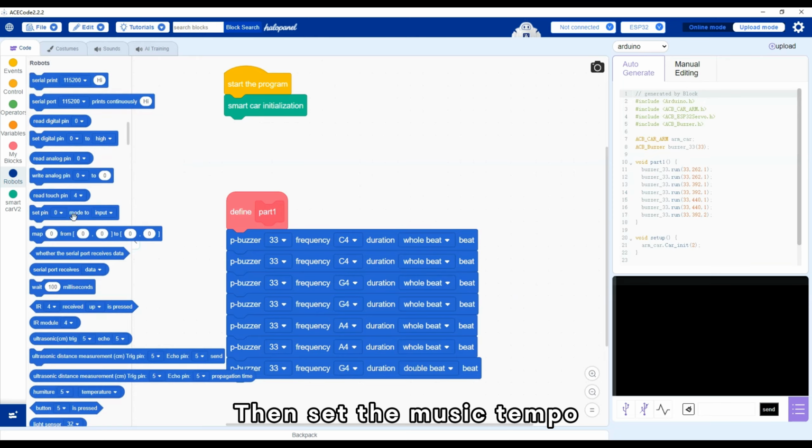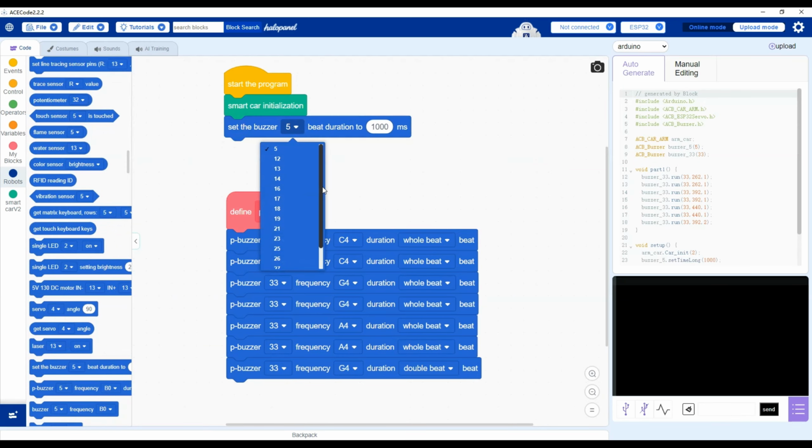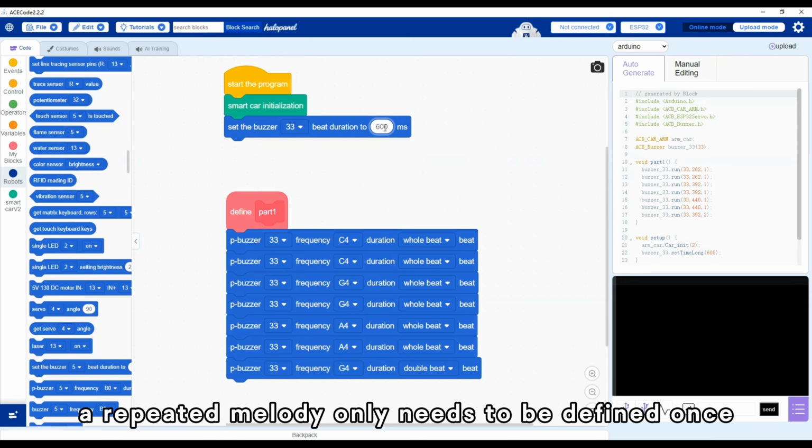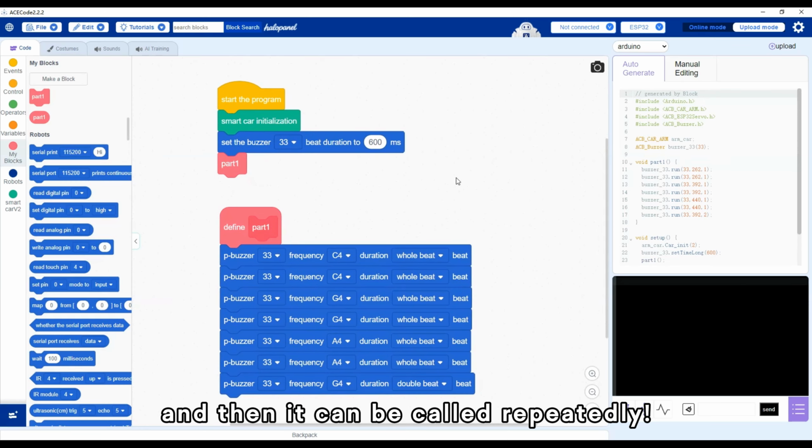Then set the music tempo. The beat speed of this piece of music is 600 ms per beat. In this way, a repeated melody only needs to be defined once, and then it can be called repeatedly.